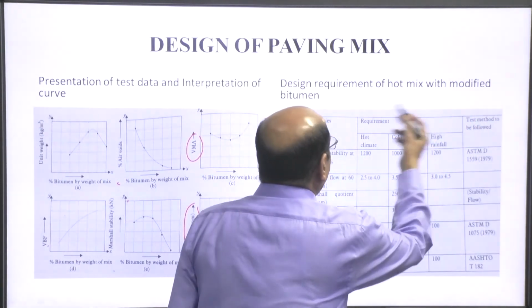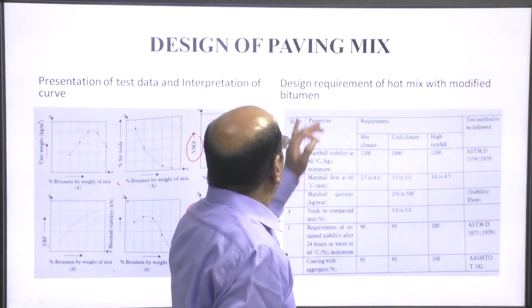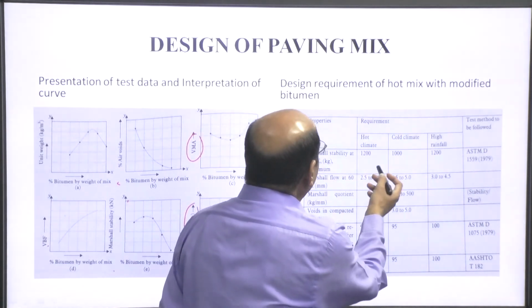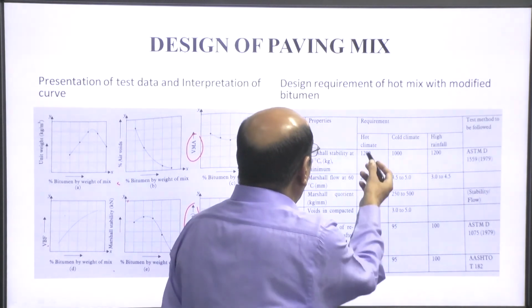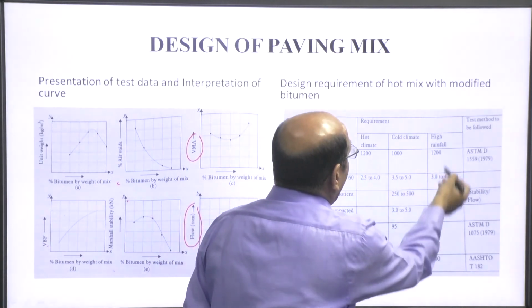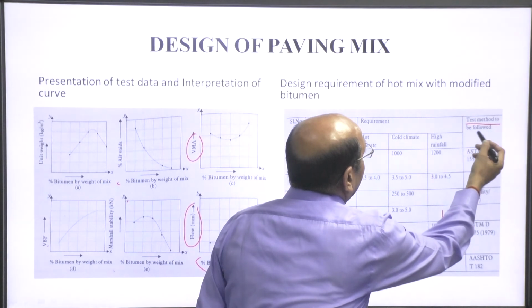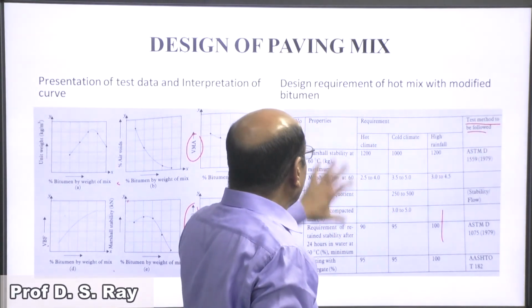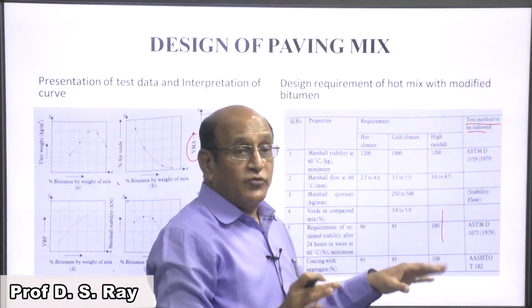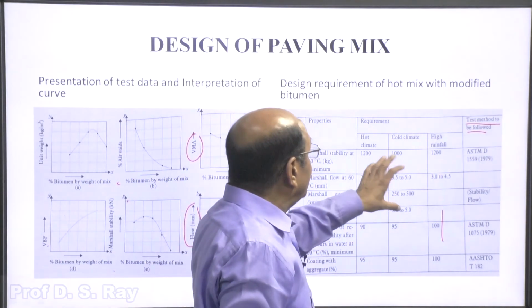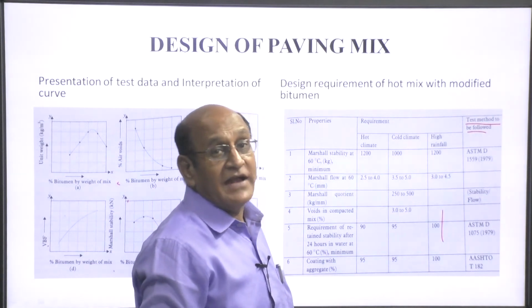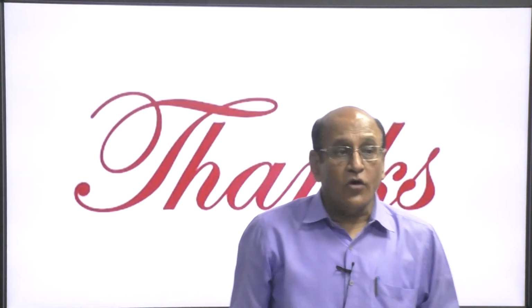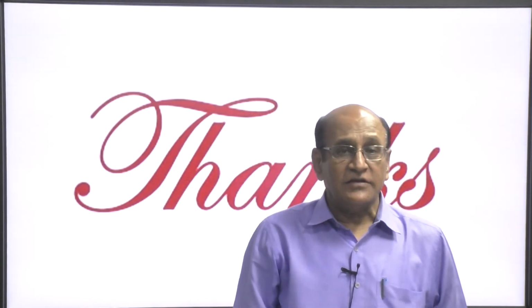These are the standards fixed by the design required for the hot mix with the modified bitumen. So, these are the parameters for requirement: hot climate, cold climate, high rainfall, and the test method by which the test could be followed. So, this is the chart. We have to follow these requirements while designing the paving mix. So, this is all about this topic. Thank you very much.